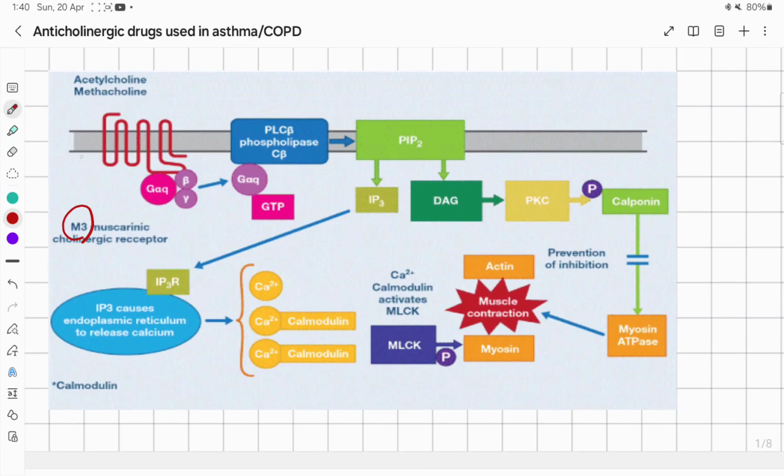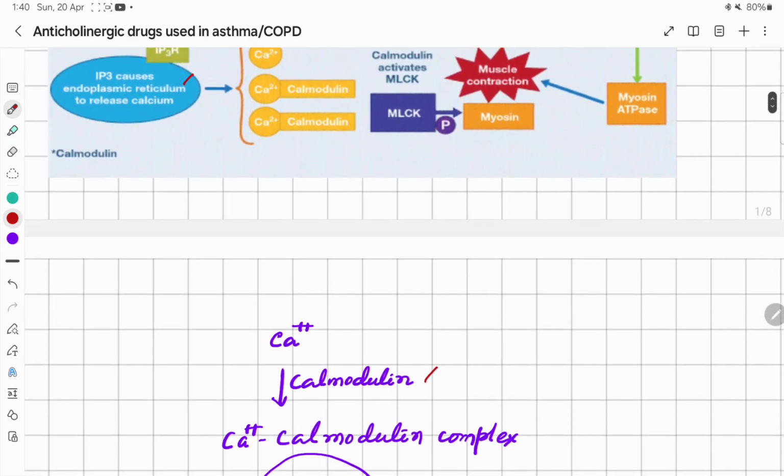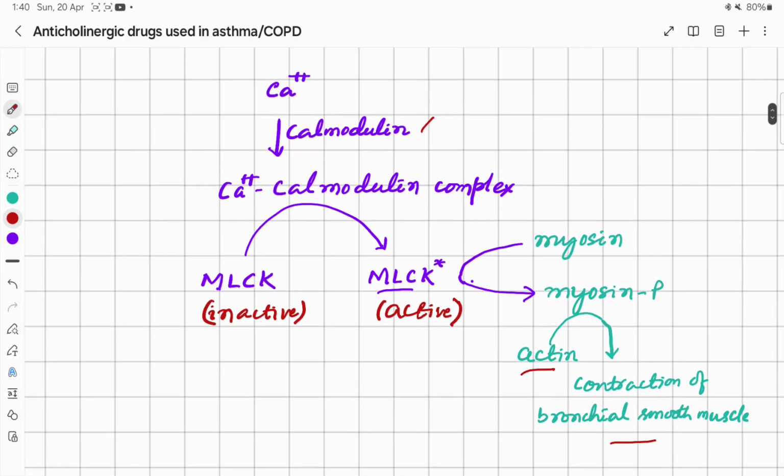So M3 receptor is a Gq type G protein coupled receptor where the effector is phospholipase C beta, and the phospholipase C beta is activated, which converts phosphatidyl inositol diphosphate, PIP2, into two products. One is inositol triphosphate, IP3, and the other is diacyl glycerol. IP3 acts on the calcium stores in the endoplasmic reticulum to release calcium. Now this calcium binds with calmodulin and causes bronchial smooth muscle contraction.